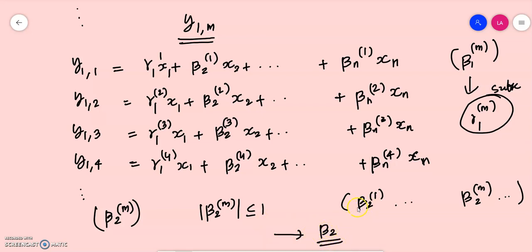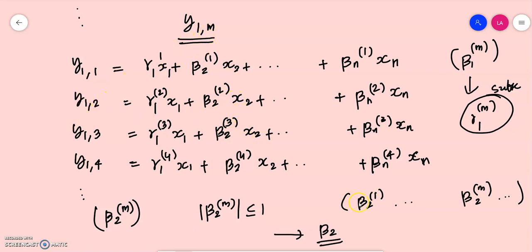Convergent subsequence means it's a subsequence, which may not contain all the terms of this sequence, but it surely contains some terms of this sequence. And associated with those terms, we can take the corresponding terms of y1m.